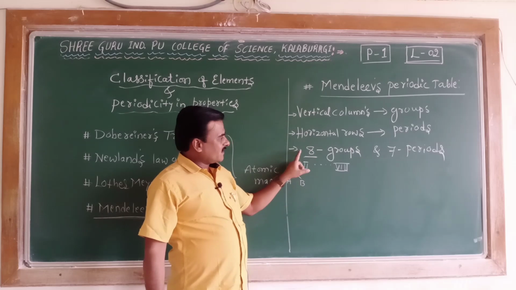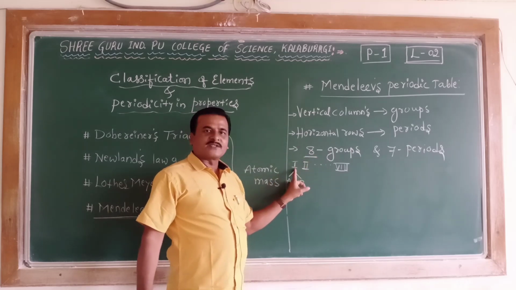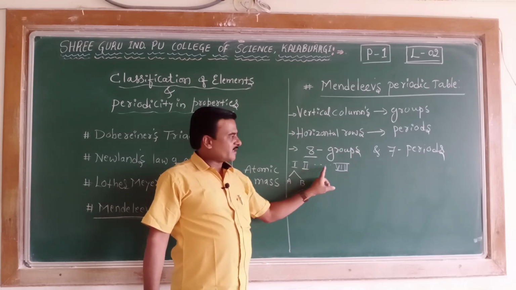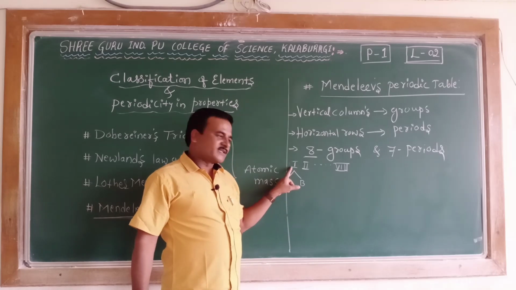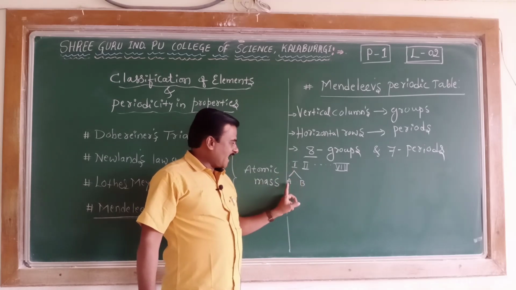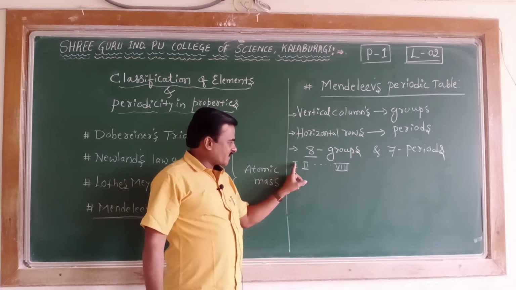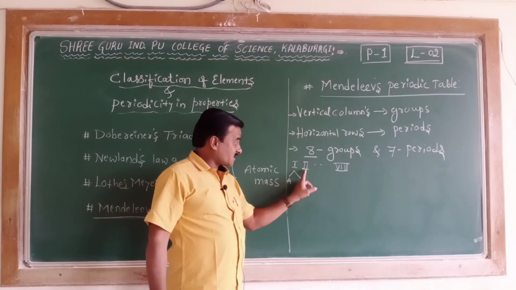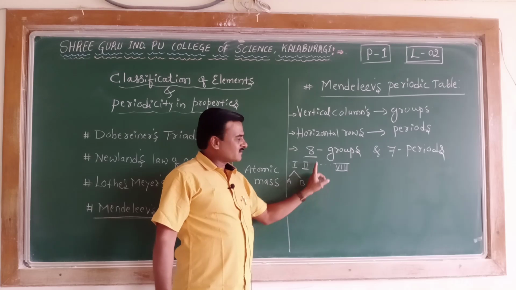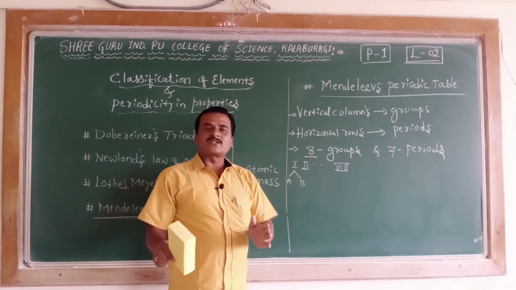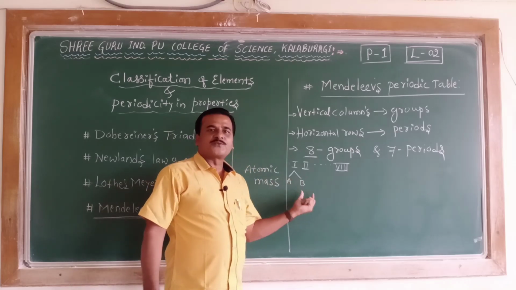As I said, Mendeleev's periodic table consists of 8 groups indicated with Roman numbers 1 up to 8, and 7 periods. Each main group is subdivided into subgroups as A and B. If I take group 1, first A, first B, group 2, second A, second B, and so on, third A, third B. Like that, the elements with similar properties were grouped in the subgroups.